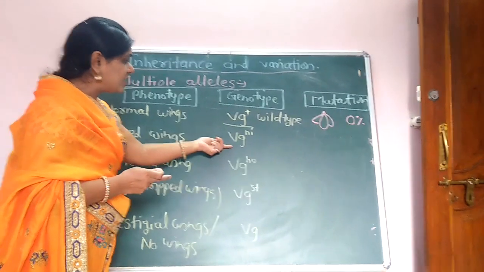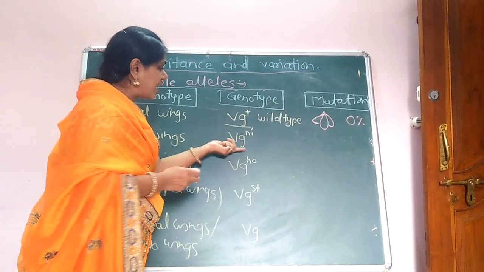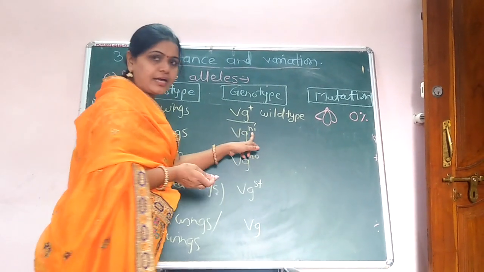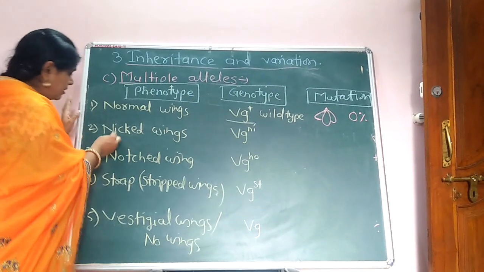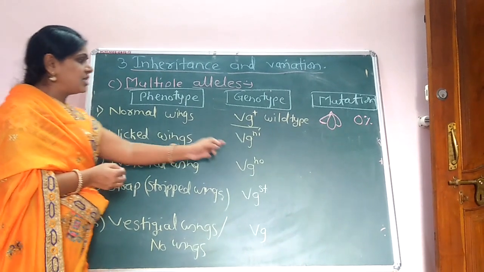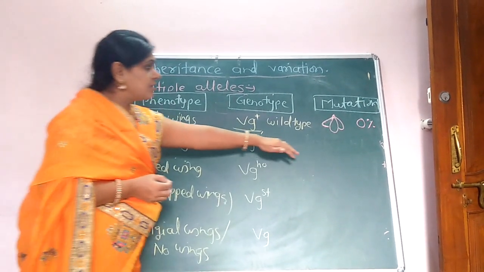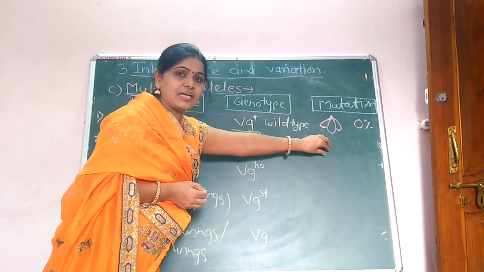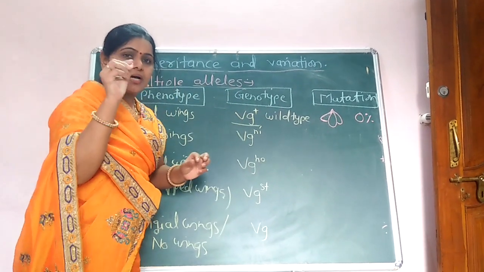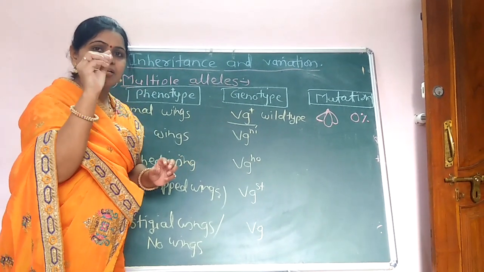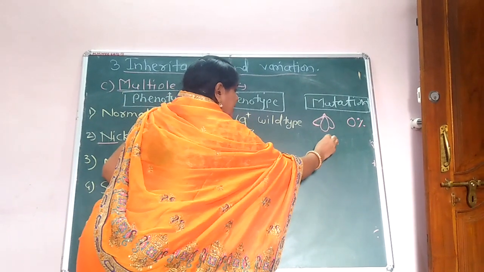Then we see the next example, that is the nicked wings here. The nicked wings genotype or allele is VG NI. Here NI, this NI, that is the VG NI. म्हणजेच काय तर ड्रॉसोफिलाचे जे पंख आहेत त्या पंखावर थोडंसं चिरल्यासारखं असणं किंवा खाच असल्यासारखं असणं, like this.